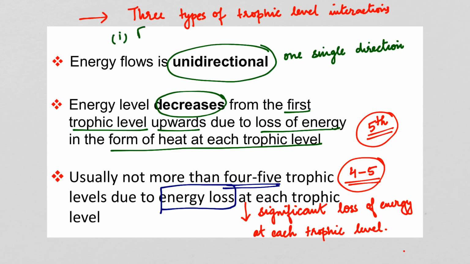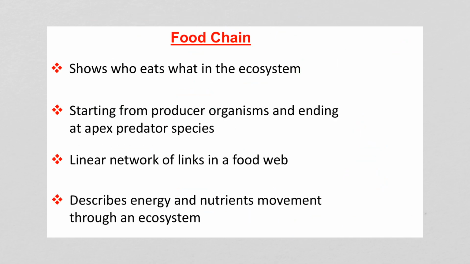The first one is the food chain, the second one is the food web, and the third one is the ecological pyramids. All of this we will be discussing. So these are the 3 types of interactions at different trophic levels. So first we will be coming to food chain.